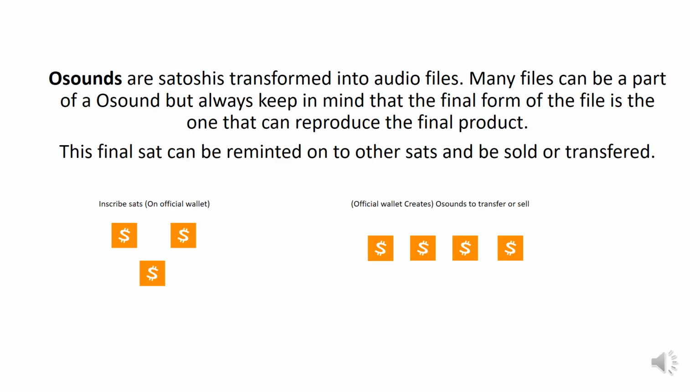OSounds are Satoshis transformed into audio files. Many files can be a part of a OSound, but always keep in mind that the final form of the file is the one that can reproduce the final product. This final SAT can be reminted onto other SATs and be sold or transferred.